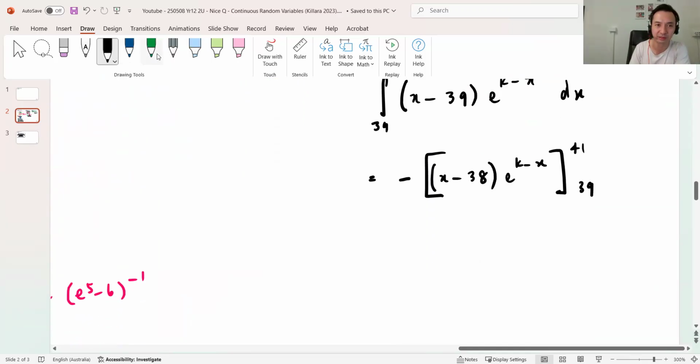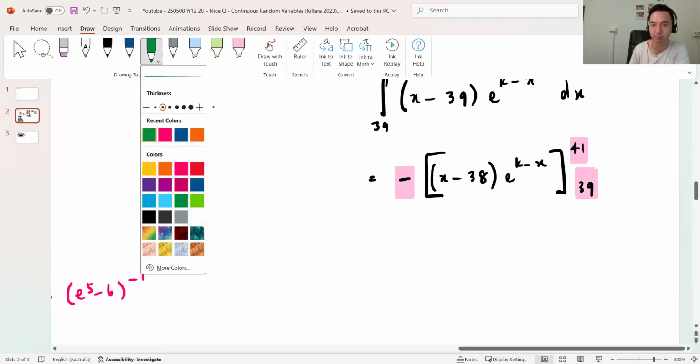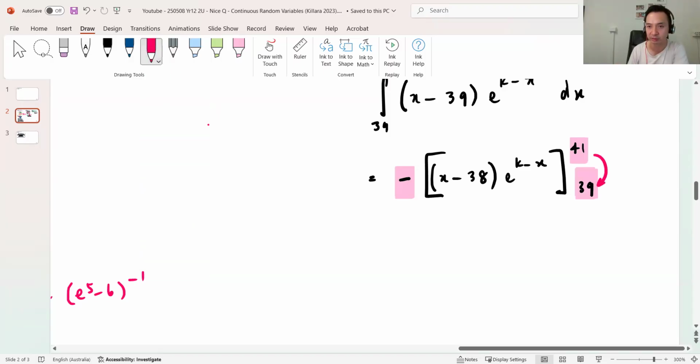Now, did you guys know, and I don't know whether I've mentioned this in the past, when you do negatives, it actually flips the limits, right? Because if you think about it, when you sub the limit in, it's top minus bottom. But when you have top minus bottom with a negative in front, it basically looks like bottom minus top. So mathematically, you can actually switch these around, just to make limit subbing a bit easier.